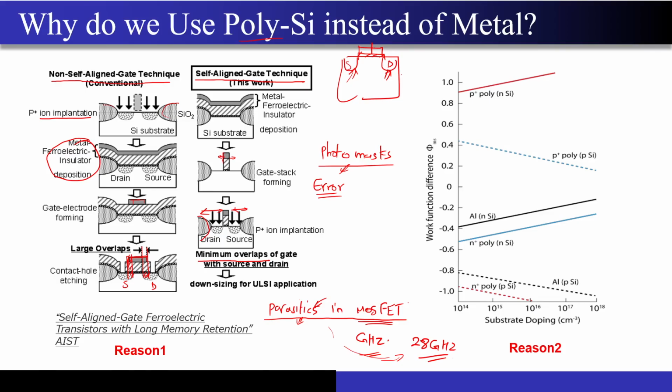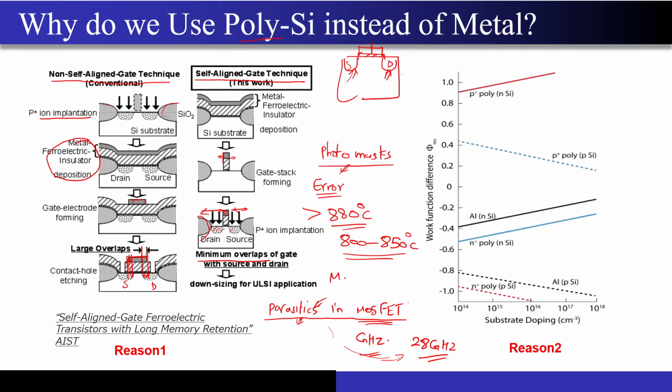I hope till this point it is very much clear. So now what is the problem? Why can't I use a metal over here? Note that while doing this ion implantation process, the temperature can reach something like 800 to 850 degrees Celsius. This is the temperature at which this process happens. And do you know an interesting fact?